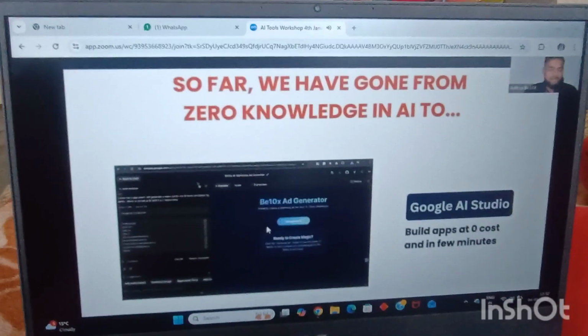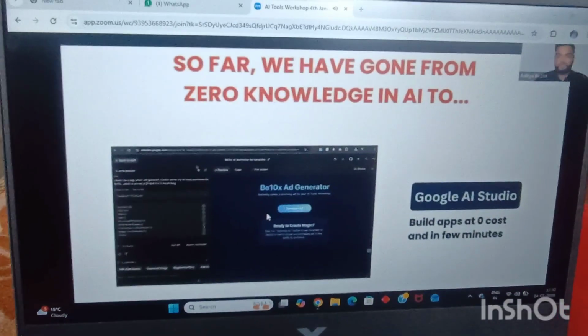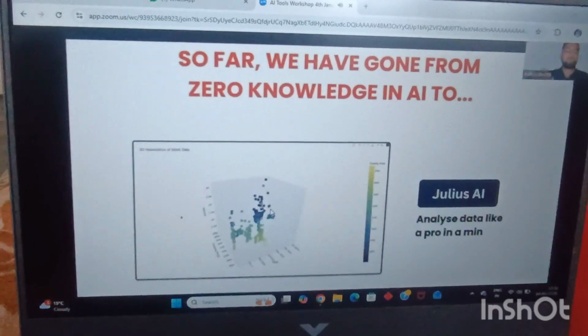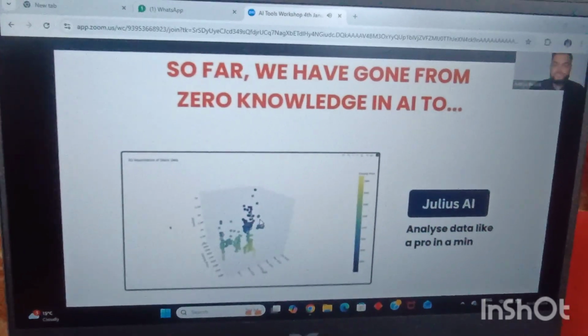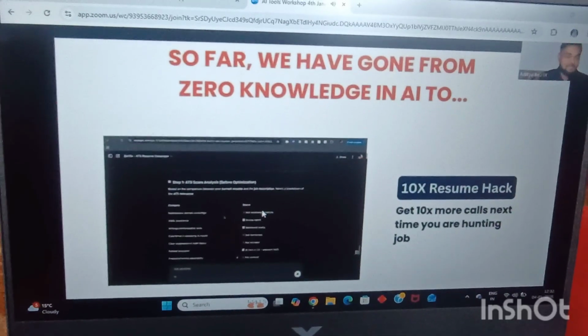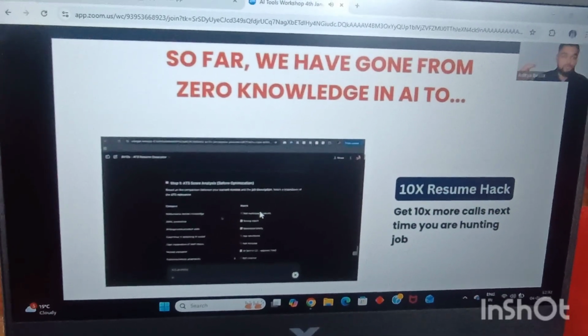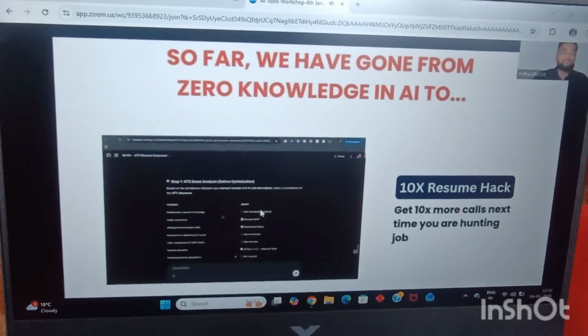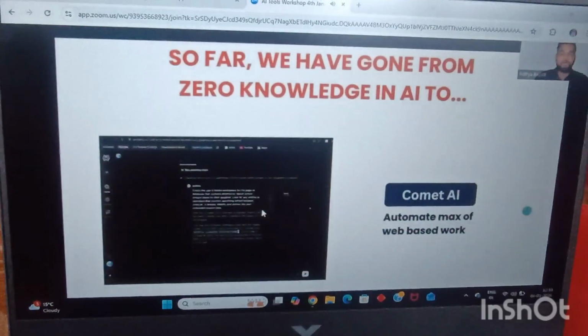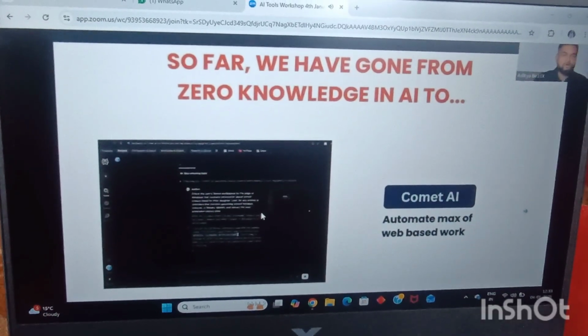After that, we created entire applications by using Google's AI Studio. We also saw how you can visualize your data in 3D, in 2D, in Excel and whatnot by using Julius AI, and we analyzed data in just a matter of 1 minute. We saw the 10x resume hack where you got a score on your resume, and not only that, it optimized it for you as well. After that, we did interview practice on that as well. Not only that, we also saw how you can automate your job hunting by using Comet AI.